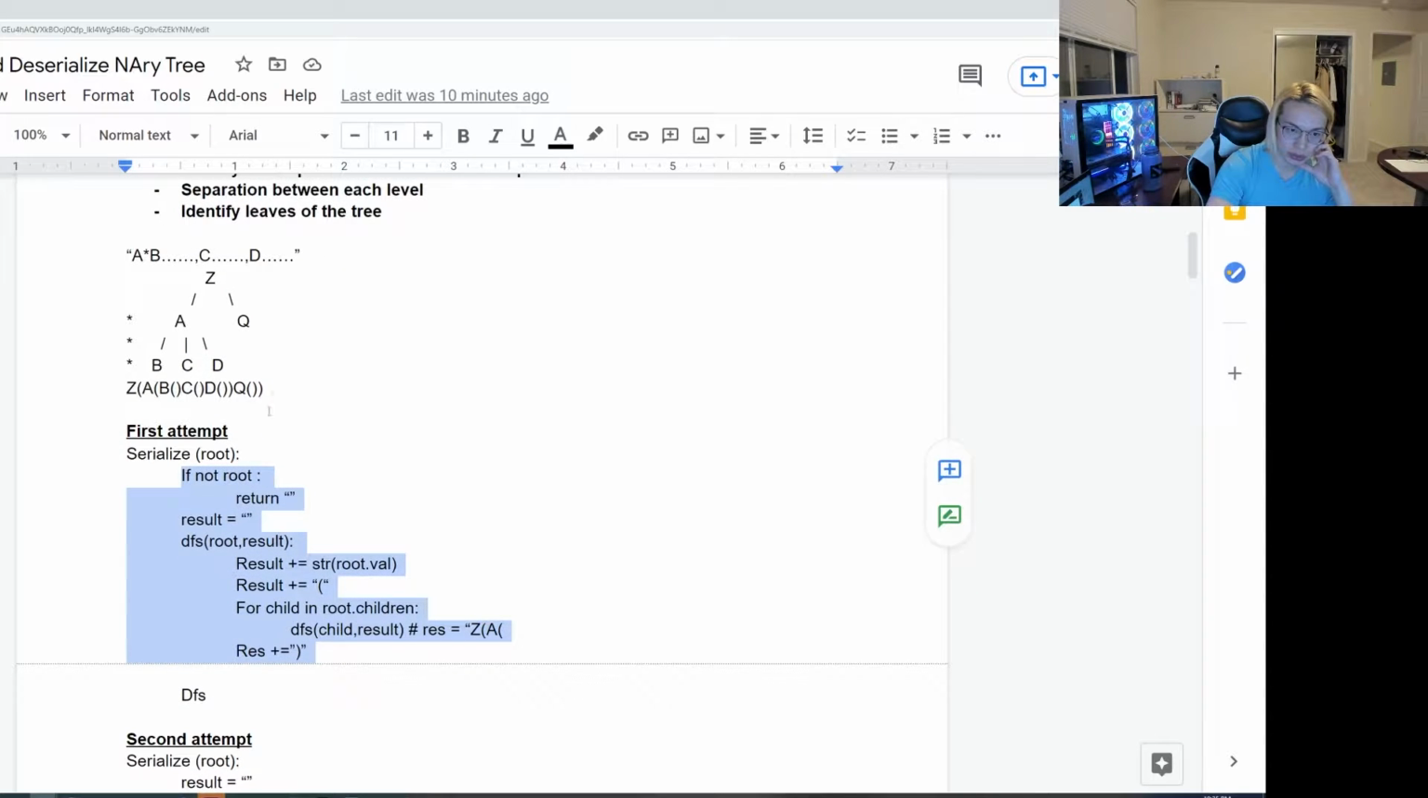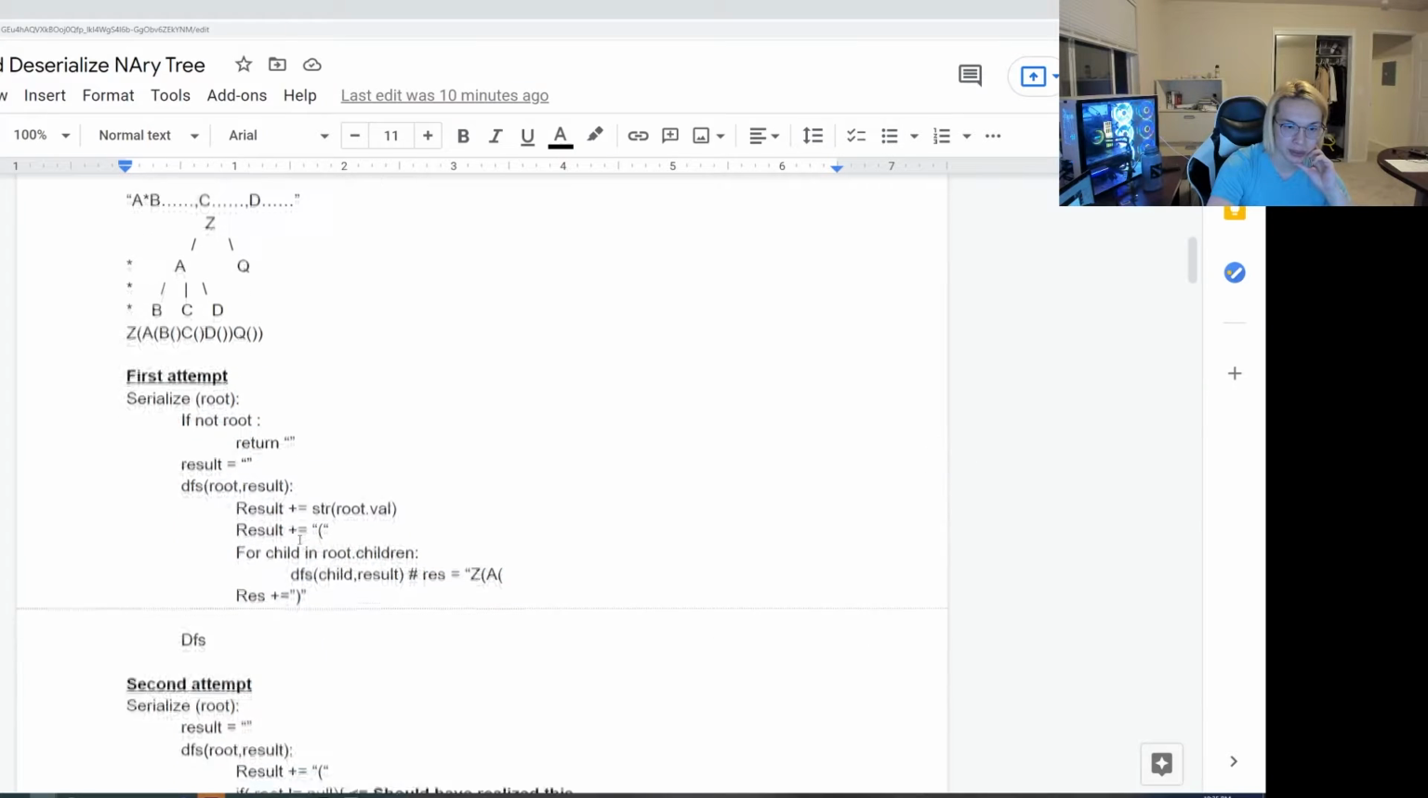So he's going to go through the serialize function. If not root, then return. Okay, I see what he did. The way he's defining the node structure is that it's just going to be a list of node pointers, but these pointers can be null themselves. And I'm okay with this. So then now you have your DFS, and then you append your string to the root, and then for each one you will append an open and close break.